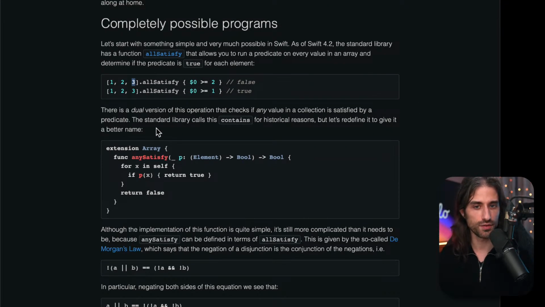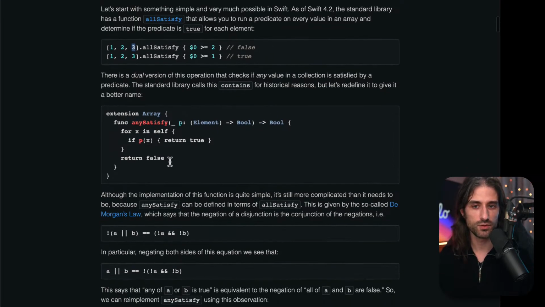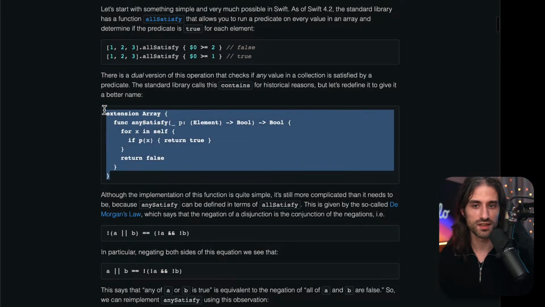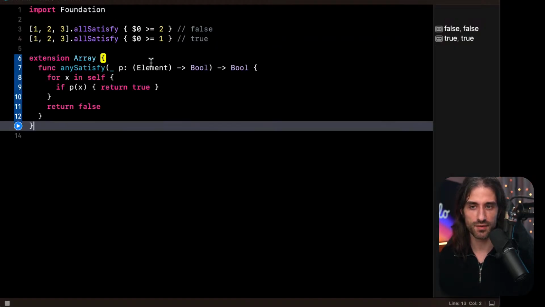And there is a dual version of this operation that checks if any value in a collection is satisfied by a predicate. So this is the exists quantifier in logic. The standard library calls this contains for historical reasons, but let's redefine it to give it a better name. So calling it anySatisfy. So let's paste the code into Xcode and let's have a look at it.